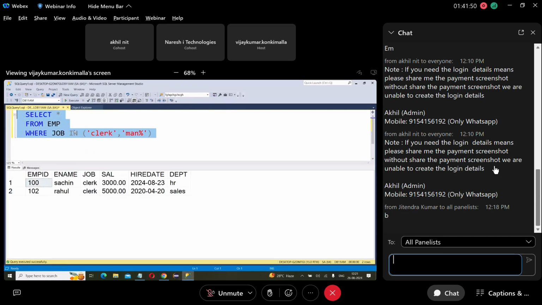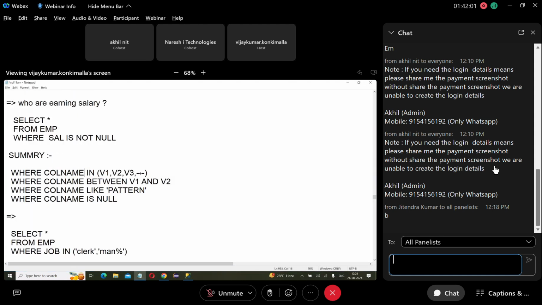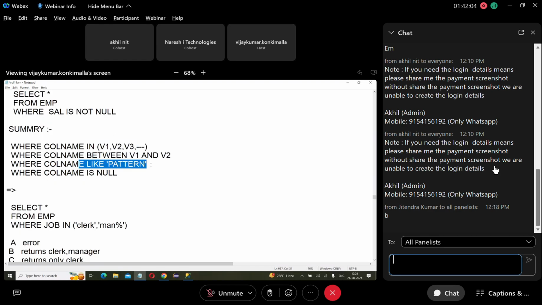So you cannot mix. When you use IN, you compulsorily have to follow this syntax. When you use the LIKE operator, you compulsorily have to follow this syntax. When you use BETWEEN, you compulsorily have to follow this syntax. I cannot give BETWEEN 5,000 and 3,000 percentage like that. That will not work. Understood? So you compulsorily have to pass values when you are using IN. In the IN list you cannot specify the pattern. Yes or no?